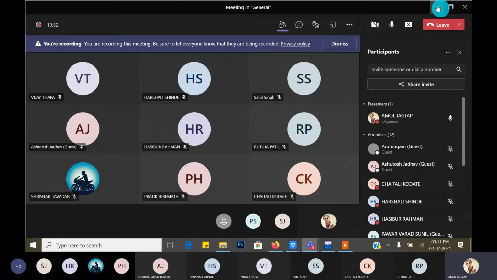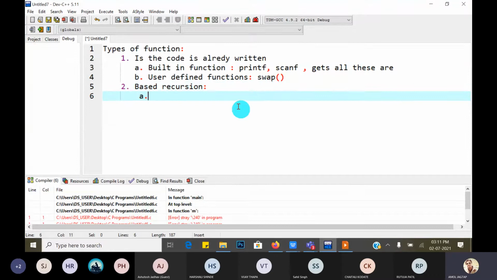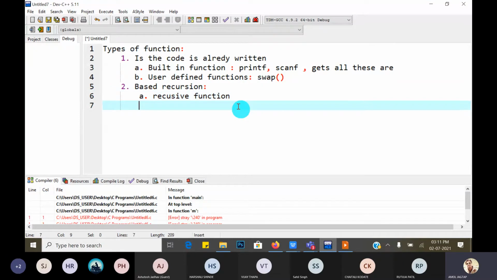Okay, so the next type of function is based on recursion. First is the recursive function, and the second type of function is the non-recursive function.